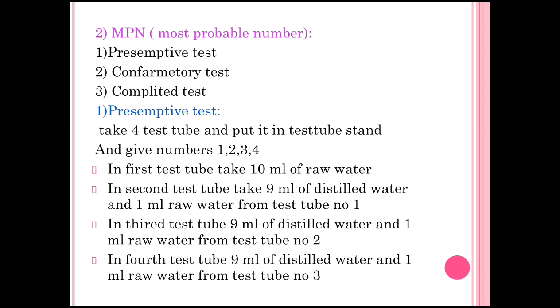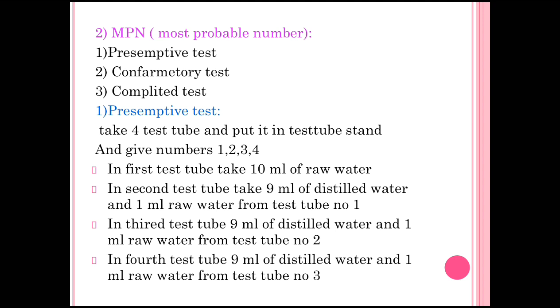First one is the presumptive test, then second is the confirmatory test, and third one is the completed test. Whenever water undergoes these three tests, then we have to get the MPN number. Then first one is the